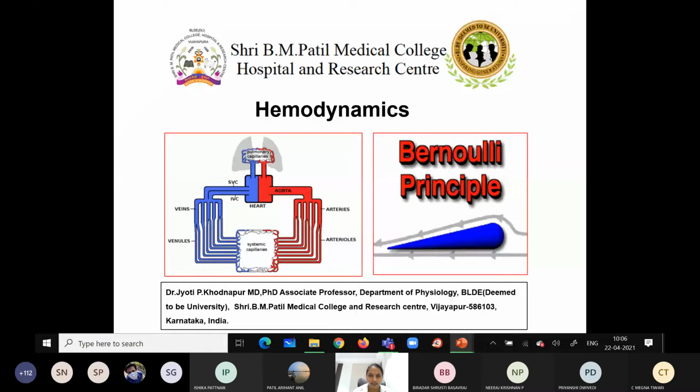Is the speed fine? Yes, ma'am. So hemodynamics is a branch which deals with the various factors which are responsible for the circulation of the blood within the cardiovascular system, right?